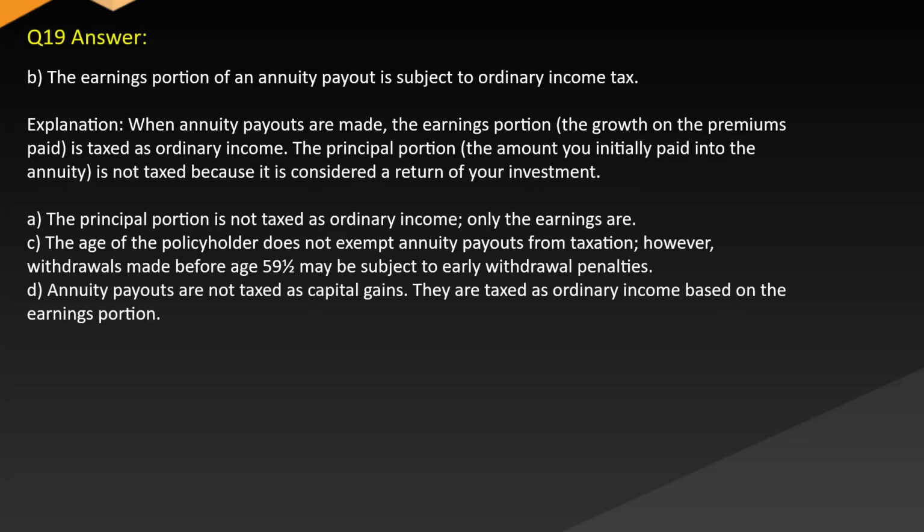Answer B. The earnings portion of an annuity payout is subject to ordinary income tax. Explanation. When annuity payouts are made, the earnings portion, the growth on the premiums paid, is taxed as ordinary income. The principal portion, the amount you initially paid into the annuity, is not taxed because it is considered a return of your investment. A. The principal portion is not taxed as ordinary income, only the earnings are. C. The age of the policyholder does not exempt annuity payouts from taxation. However, withdrawals made before age 59½ may be subject to early withdrawal penalties. D. Annuity payouts are not taxed as capital gains. They are taxed as ordinary income based on the earnings portion.